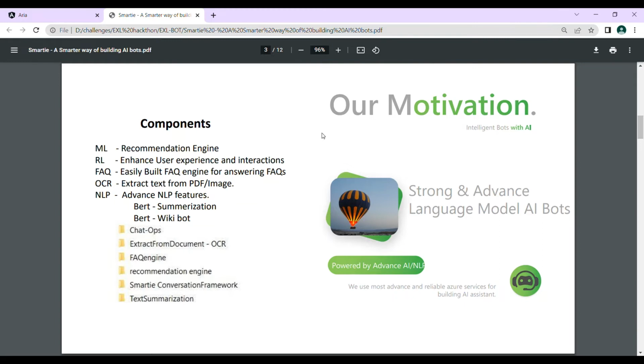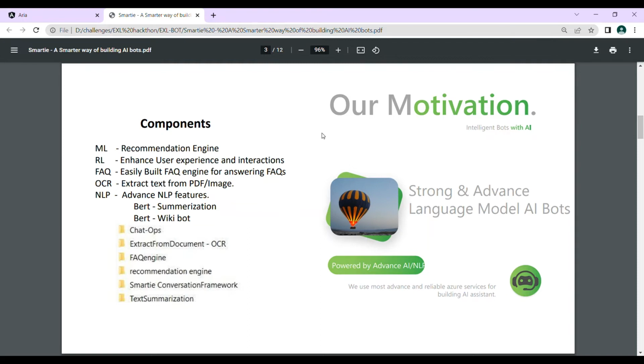We have used reinforcement learning techniques to avoid the few-shot learning problem, or what we call the cold start problem, that machine learning models have when starting. In addition to that, we have an FAQ engine.